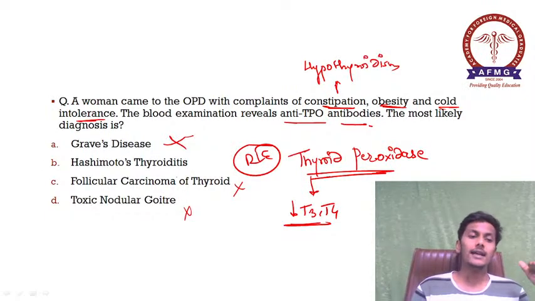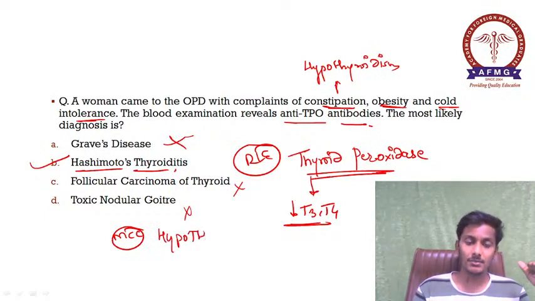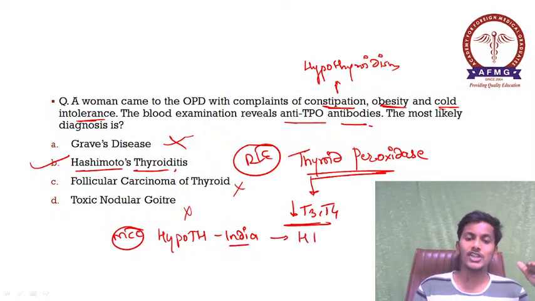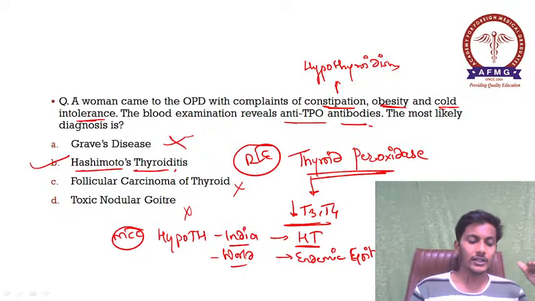So please remember the answer over here is option B, Hashimoto's thyroiditis, which is the most common cause of hypothyroidism in India. Please remember, the most common cause of hypothyroidism in India, if asked, is Hashimoto's thyroiditis. Whereas the most common cause of hypothyroidism worldwide, if asked, the answer becomes iodine deficiency or endemic goiter. Okay, please remember this. Moving further.